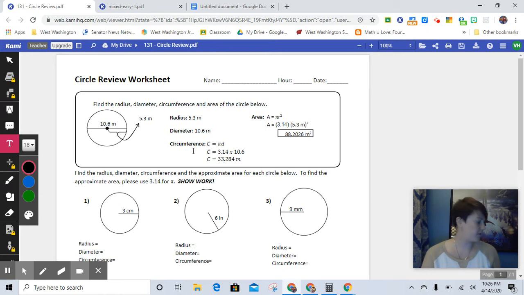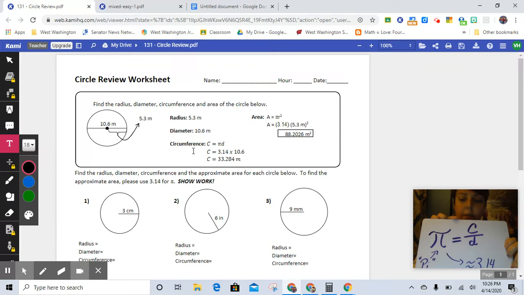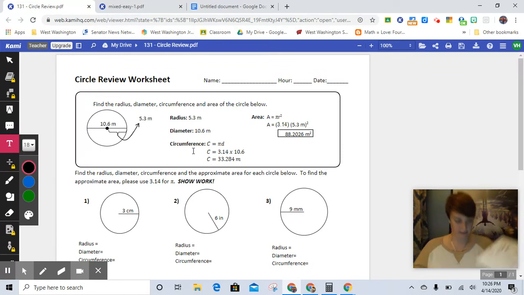And then the circumference, all right, so back to this real quick. The circumference has a relationship with pi and the diameter already. And so if I rearranged this, if I multiplied by the diameter on both sides, then I would get C by itself.